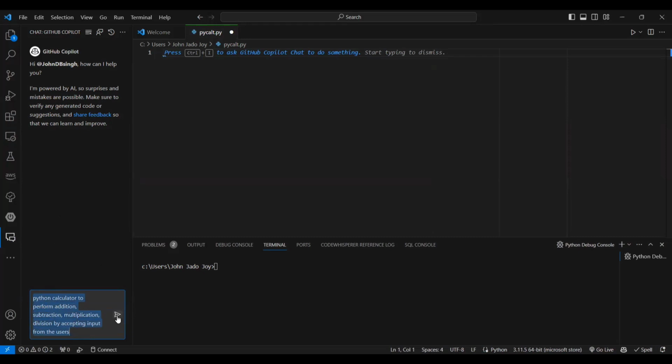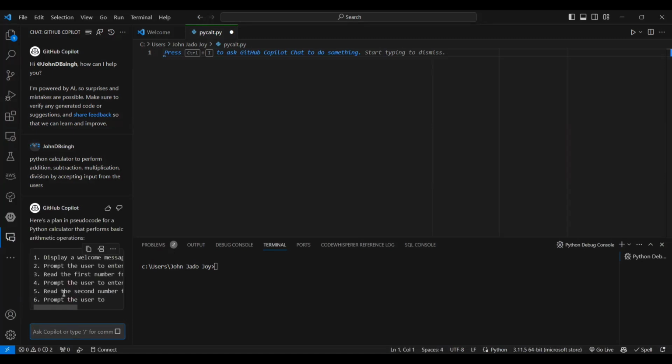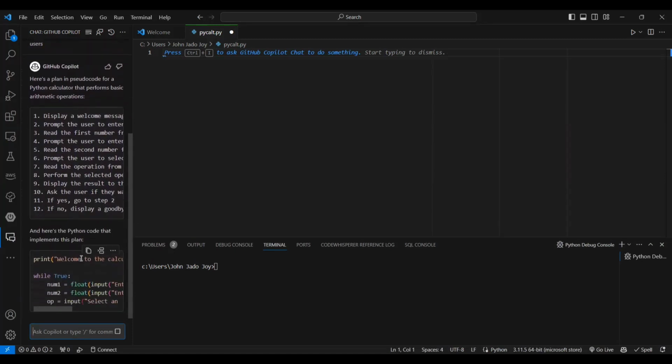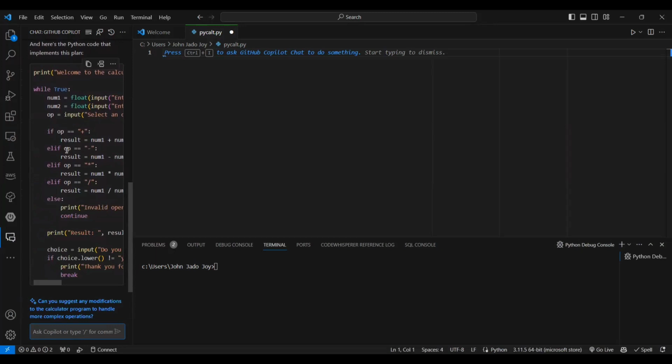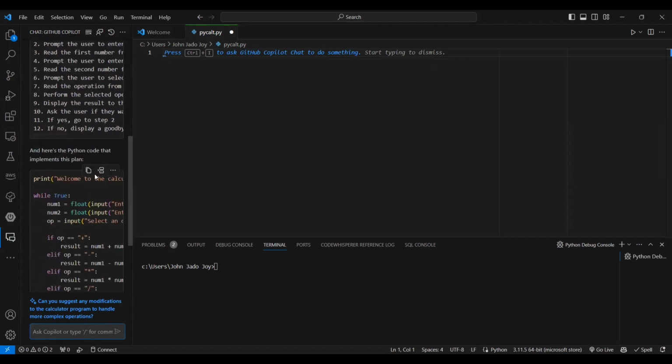So let's see what GitHub Copilot Chat is giving. Here is the pseudocode. First it is giving the pseudocode, which can help us if we want to do some documentation. Instead of us thinking and preparing, this can help us document it. Display welcome message, all these things are there. And here comes the actual code. You can do it two ways. One is you can copy it and then paste it on the right panel.